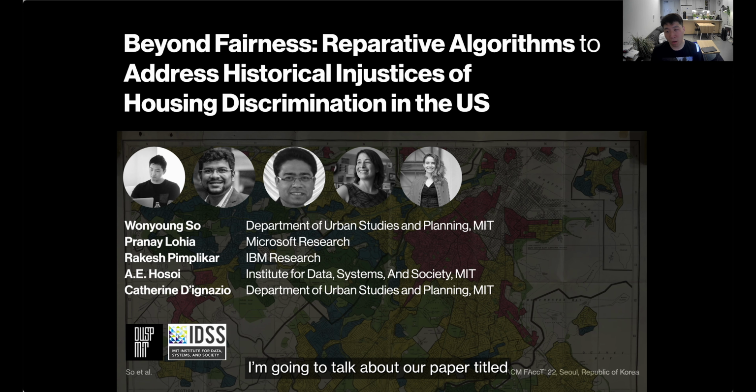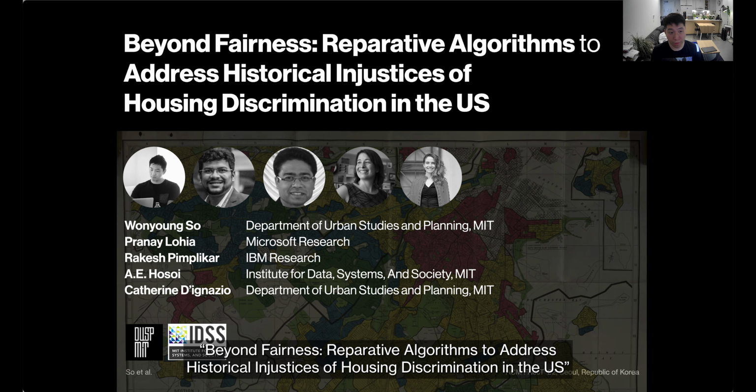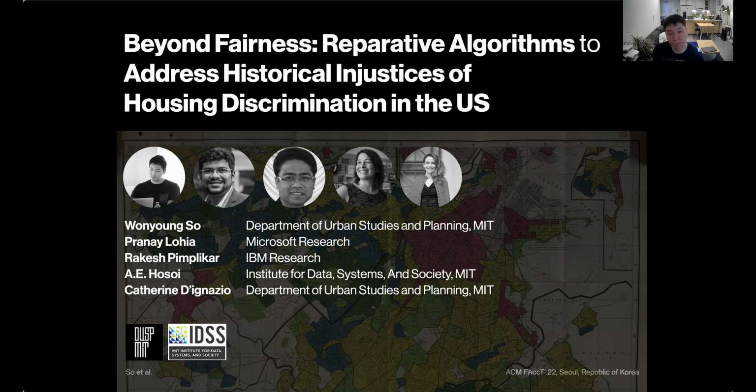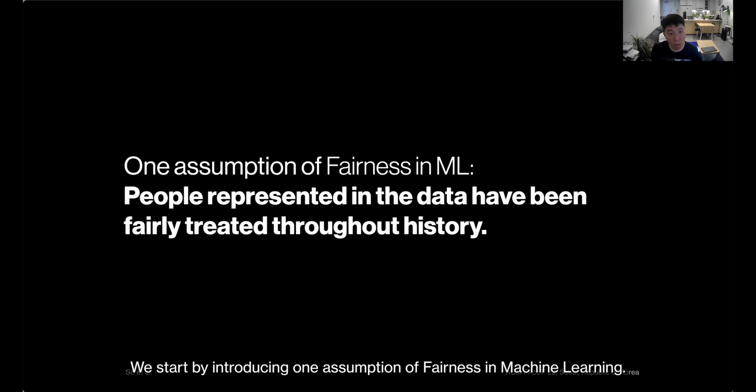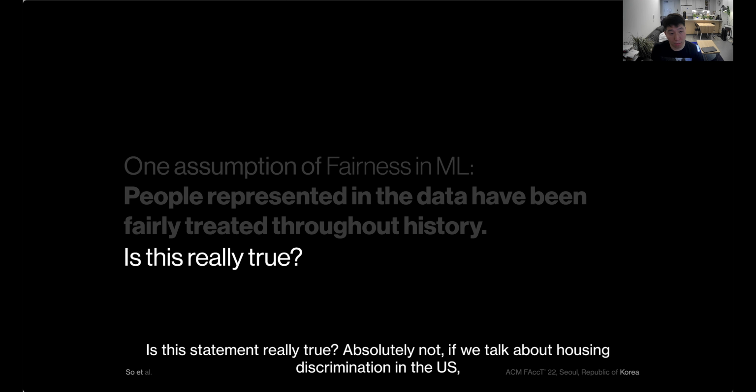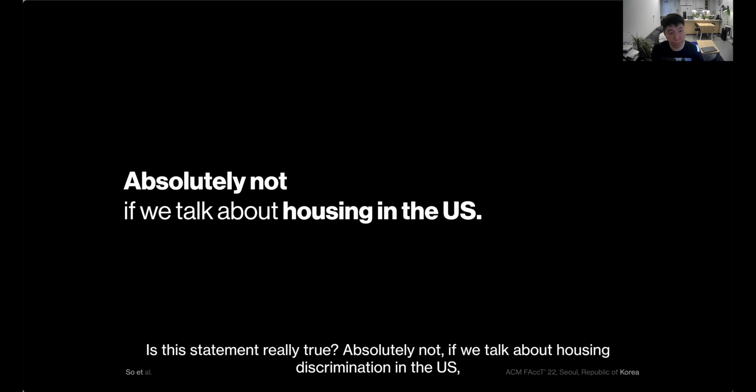So I'm going to talk about our paper titled Beyond Fairness, Reparative Algorithms to Address Injustice of Housing Discrimination in the US. We start by introducing one assumption in fairness in machine learning. So people represented in the data have been fairly treated throughout history. Is this statement really true?